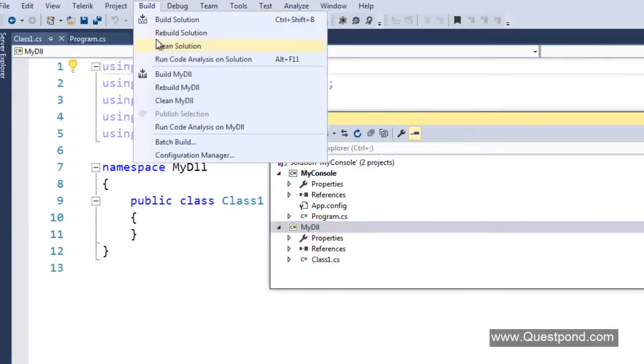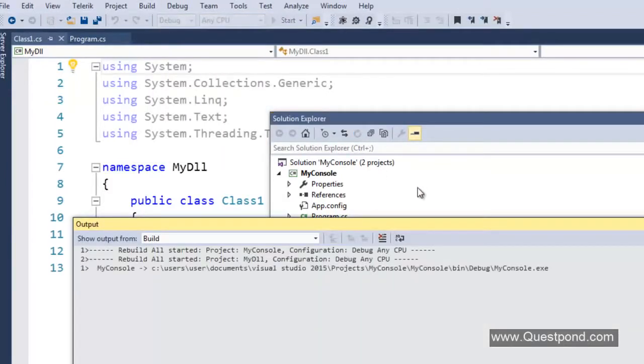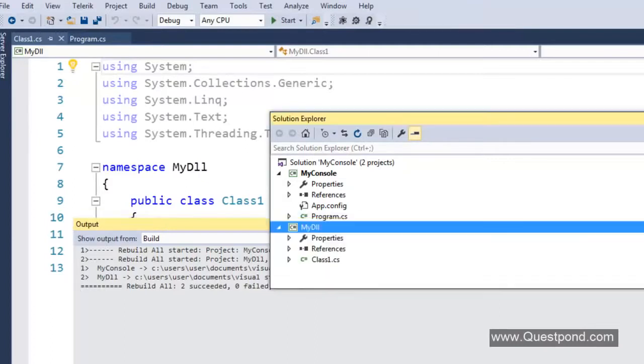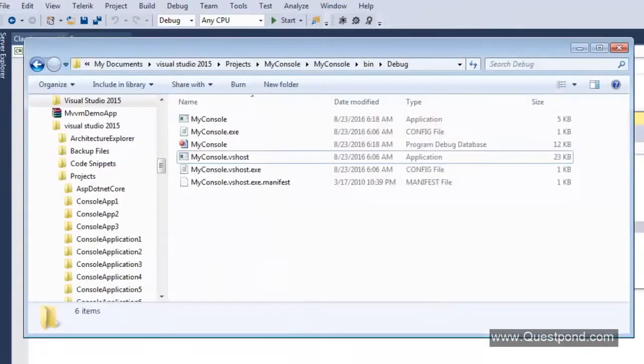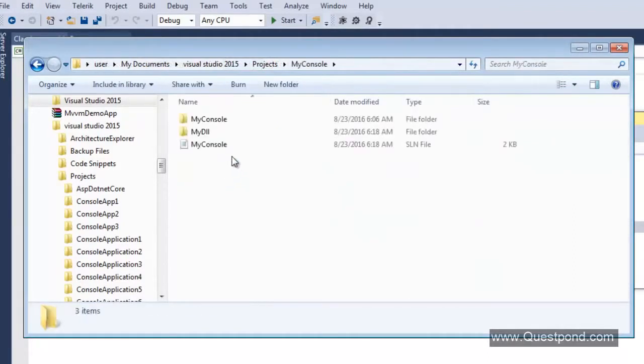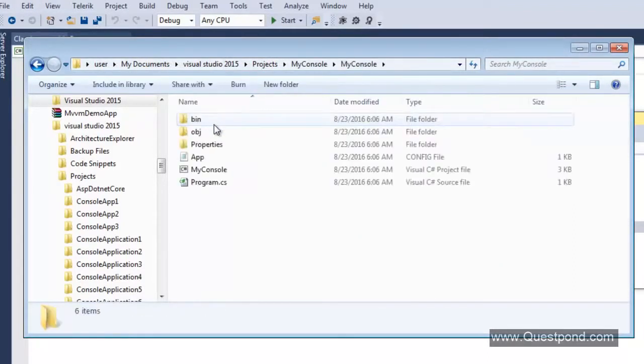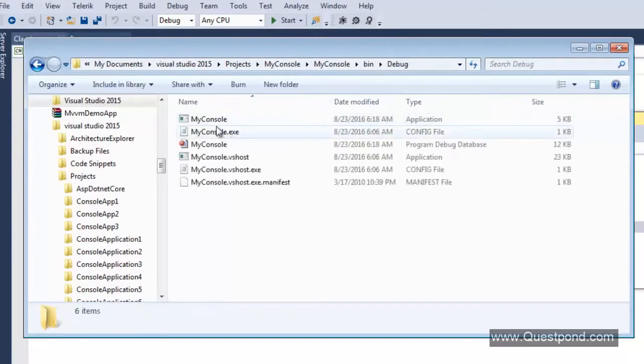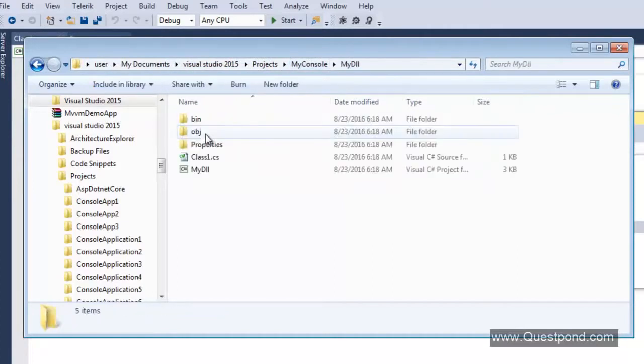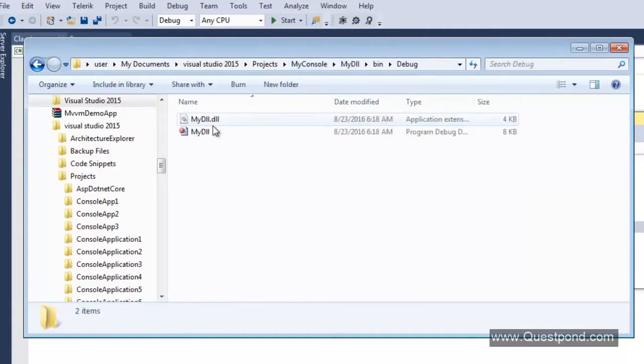So if I rebuild this and go to my project over here, you can see in this my console I have this assembly, my console EXE, and in my DLL I have my DLL.dll. So this is the DLL. DLL stands for dynamic link library and EXE is nothing but the executable.